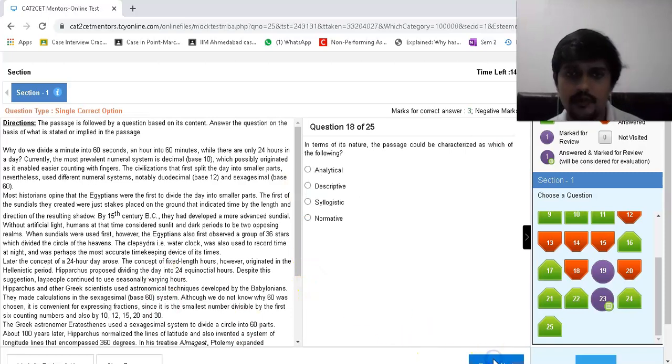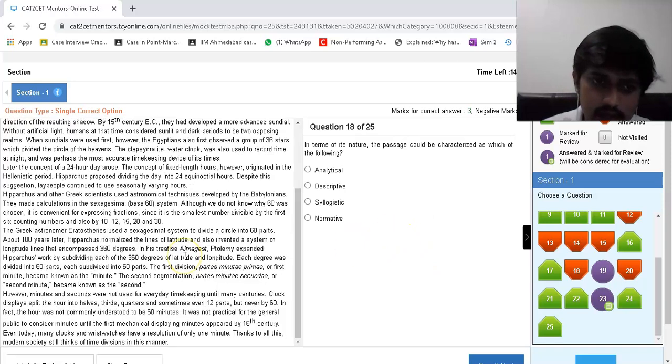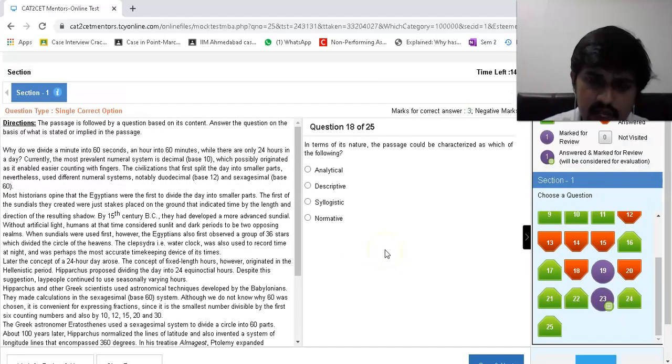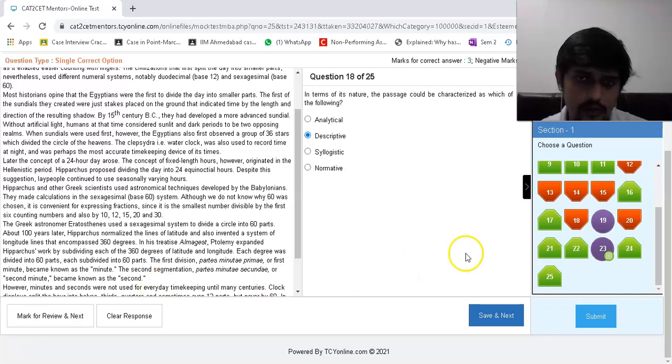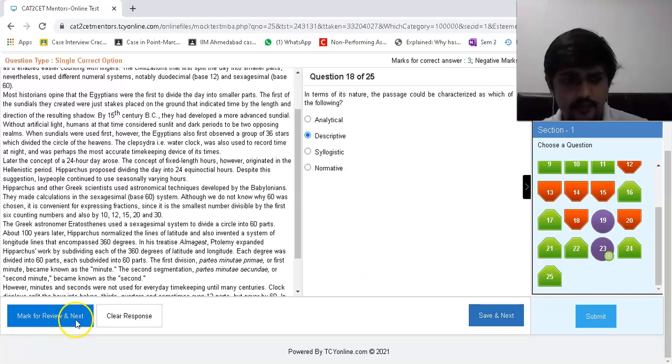Let's see. In terms of its nature, the passage could be characterized as which of the following? Analytical, descriptive, syllogistic, normative. Analytical, it's not analyzing anything. I don't think it's analytical. That doesn't align with the narrative of the passage. Normative, syllogistic. I would want to take a risk over here with respect to descriptive. I'll mark for review next.